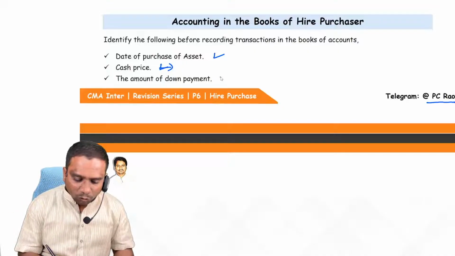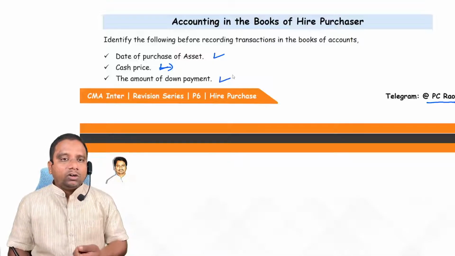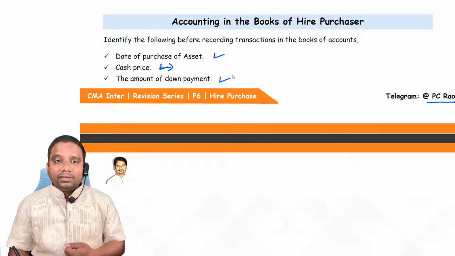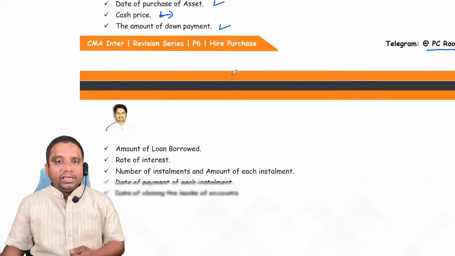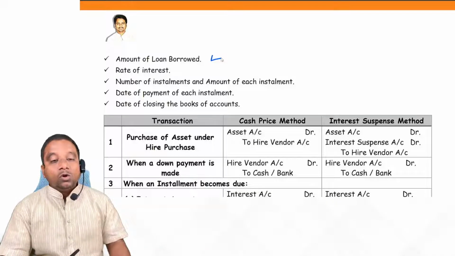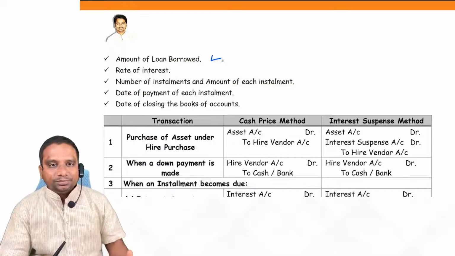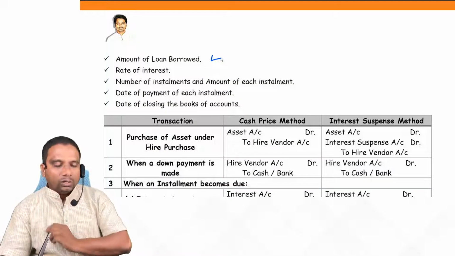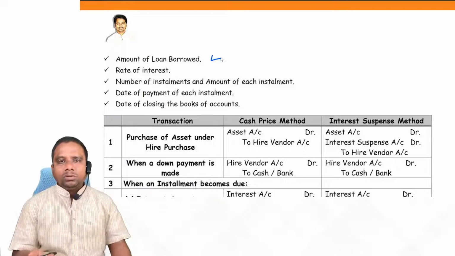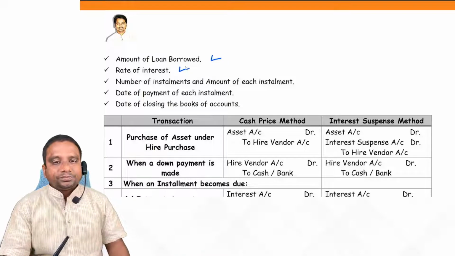Next one, the amount of down payment. Because we are paying an amount for down payment, we have to record an entry for that. So that's why also identify the down payment. Next one, amount of loan borrowed. Why, sir? Why should we calculate amount of loan borrowed? Because on the borrowed amount, we have to calculate interest. That's why identify the loan amount. If it is given in the problem, okay. Otherwise, we can calculate.